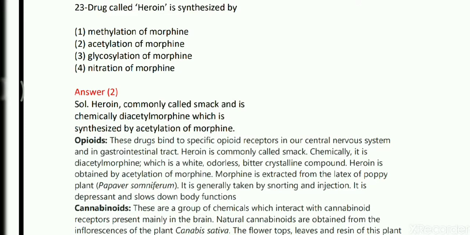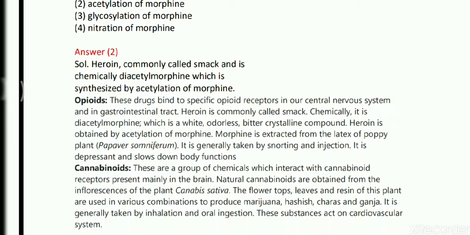Okay, so heroin is commonly called SMAC, and it is chemically diacetyl morphine. This is a direct sentence we can also find in NCERT. This is a direct question. So this diacetyl morphine is formed by acetylation of morphine. Okay, so heroin is synthesized by the acetylation of morphine.